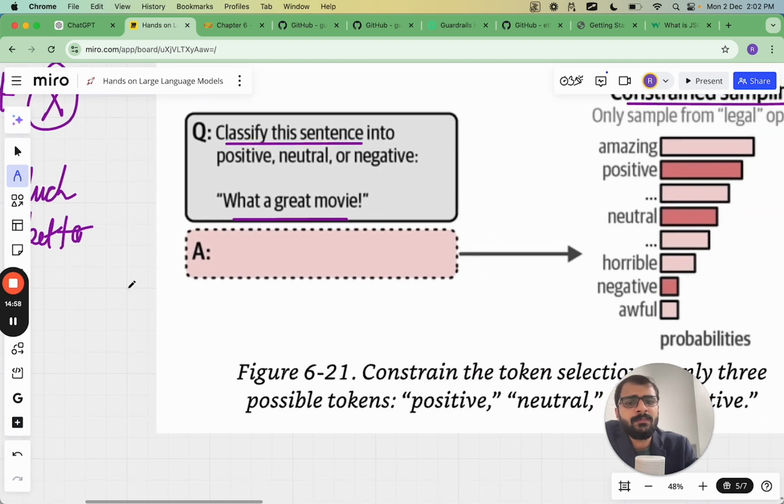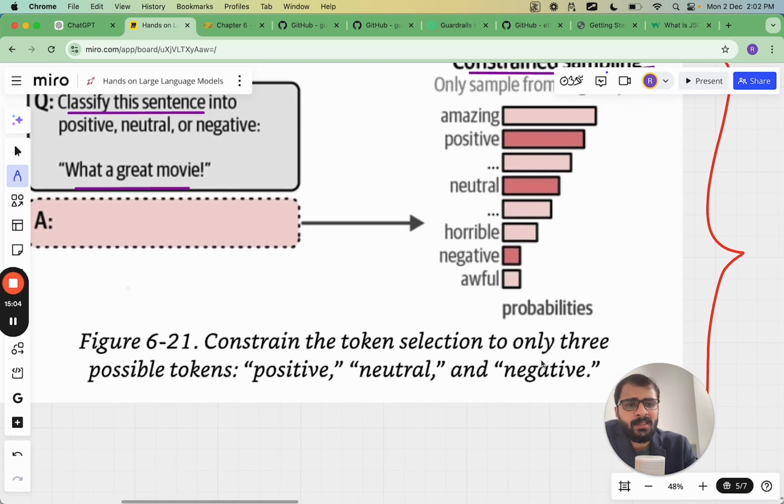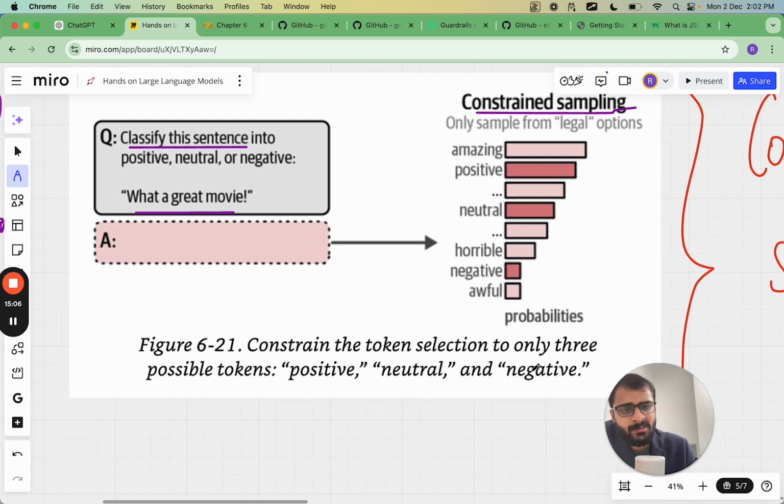Let's say these are the possible tokens of the next token, right? What we can say in the code itself is that when you look at these tokens, only choose the tokens belonging to positive, neutral or negative, compare the probabilities of these, and then choose the token with the highest probability. You see what this has done?